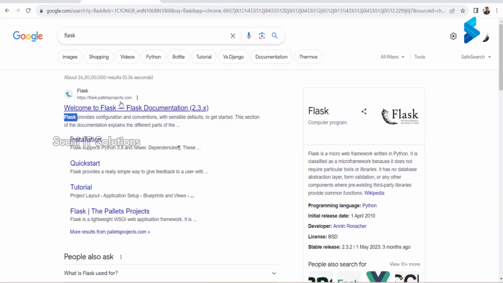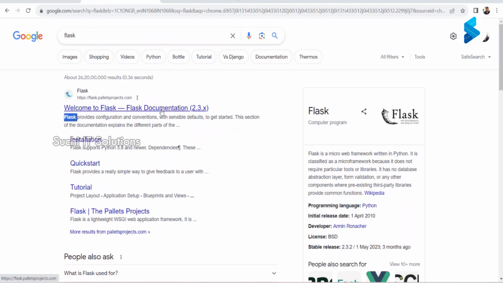Now, what is Flask? Flask is a micro web development framework. Using this framework, you can develop a web application.